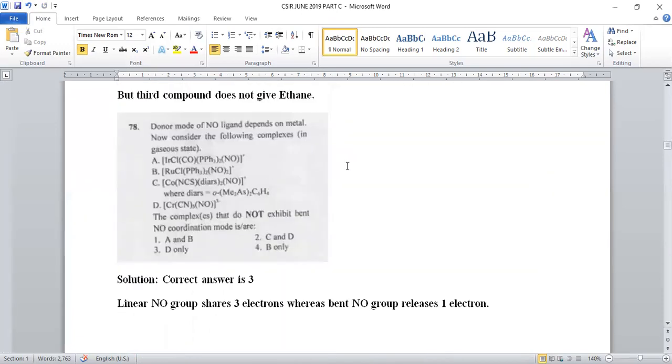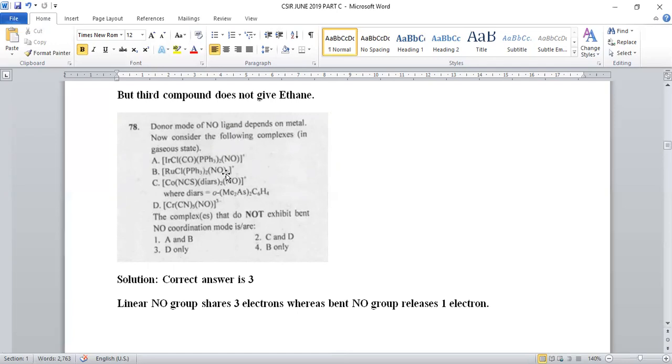Now let us move on to the next question. Donor mode of nitrosyl ligand depends upon the metal. Consider the following complexes. Everybody knows that nitrosyl group exists in linear and bent mode. If it is linear, it is a 3 electron donor. If it is in bent shape, it is a 1 electron donor. Let us see in which complex it is in linear and in which complex it is in bent shape. So let us see one by one.